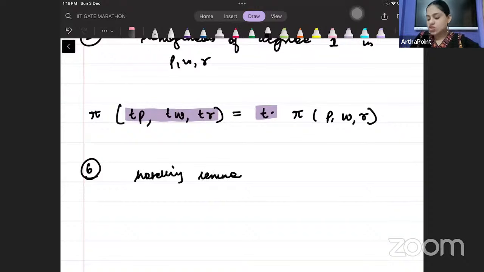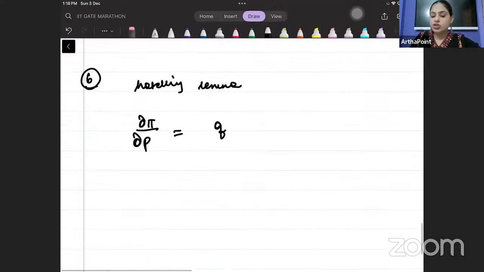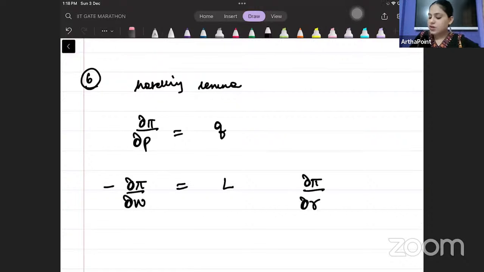What does Hotelling's lemma suggest? That when you differentiate your profit with respect to price, you get the output supply function. When you differentiate your profit with respect to W with a negative sign, you get labor. Differentiate profit with respect to rent, you get capital.